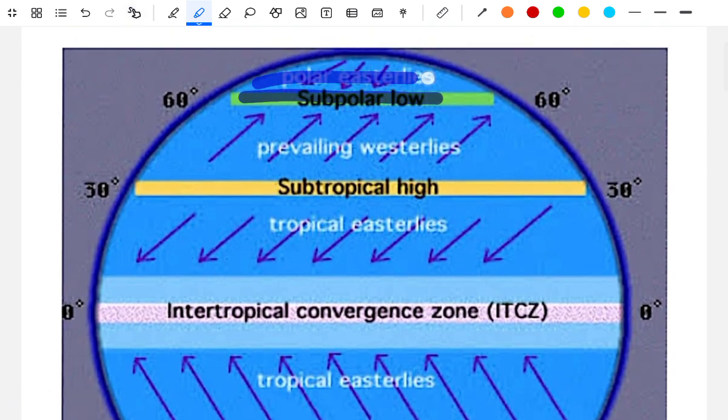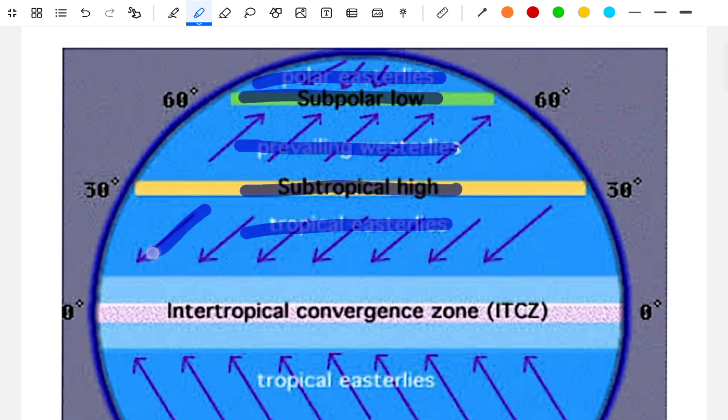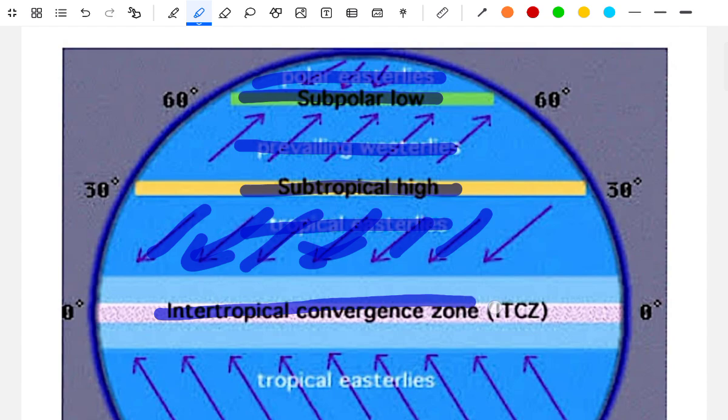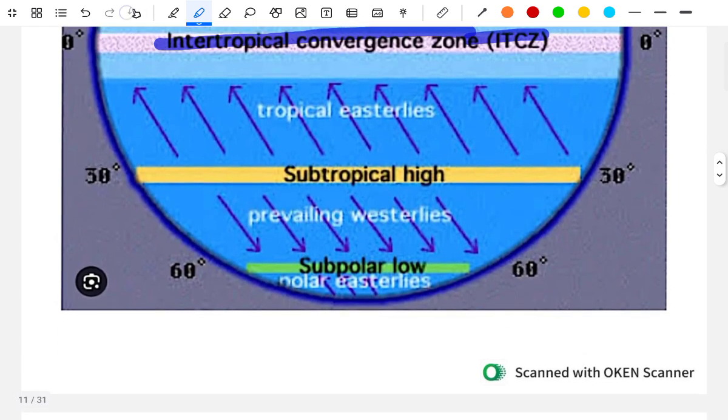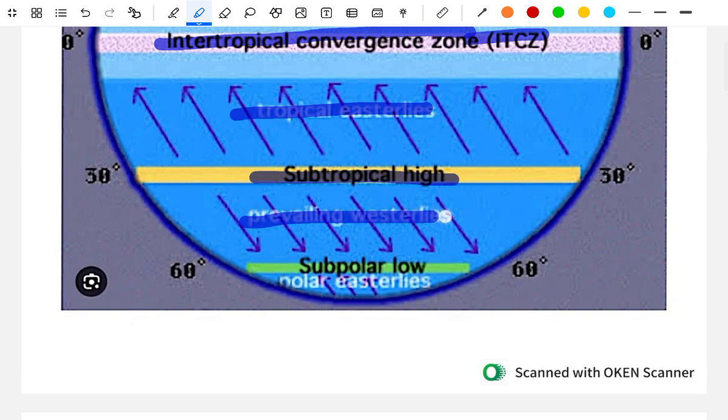Subtropical low, polar easterlies, prevailing westerlies, subtropical high. The tropical easterlies flow in this direction. Intertropical convergence zone, ITCZ. The tropical easterlies, subtropical high, prevailing westerlies, subtropical low, and polar easterlies.